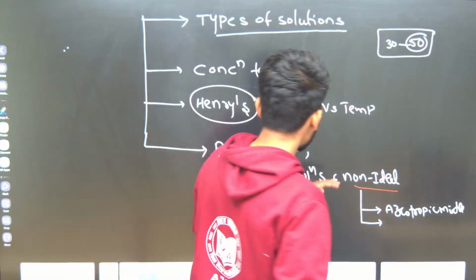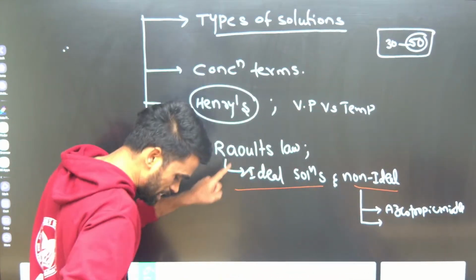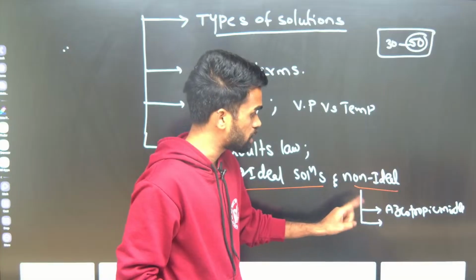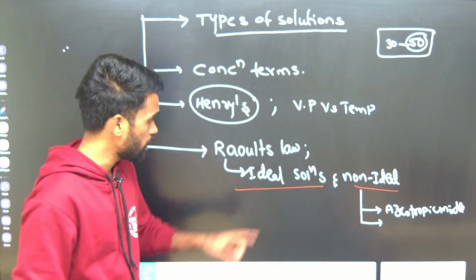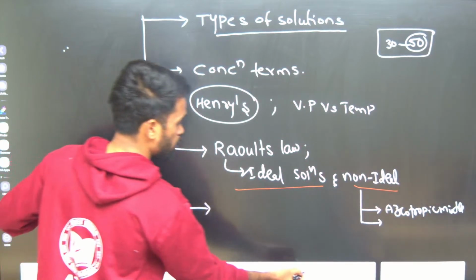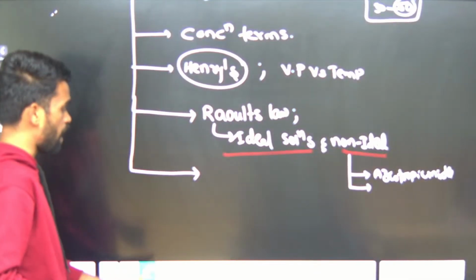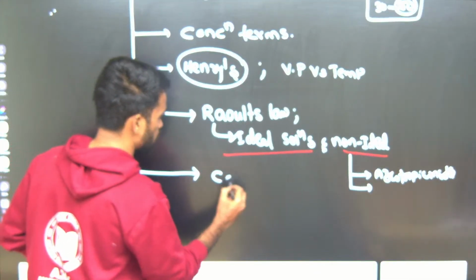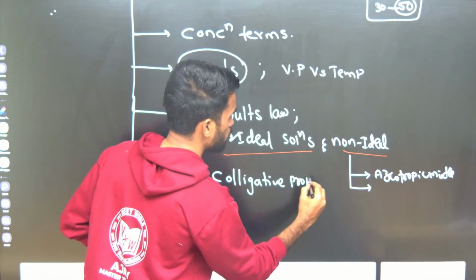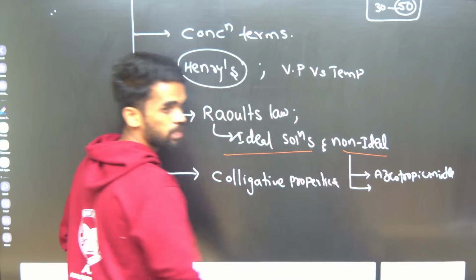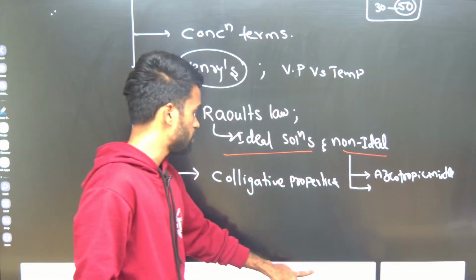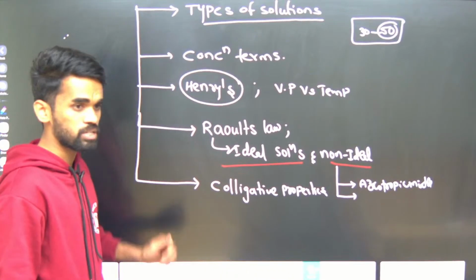Look at this: Raoult's law is applicable for ideal solutions only. Then we have non-ideal solutions, and in non-ideal solutions we have azeotropic mixtures. We need to focus on that also. They will ask us to identify which of the following show a minimum boiling azeotrope or a maximum boiling azeotrope. After that we need to focus on colligative properties. What are the colligative properties? RLVP (relative lowering of vapor pressure), elevation in boiling point, depression in freezing point, and osmotic pressure. These are the 4 colligative properties we have, and we need to focus on them.